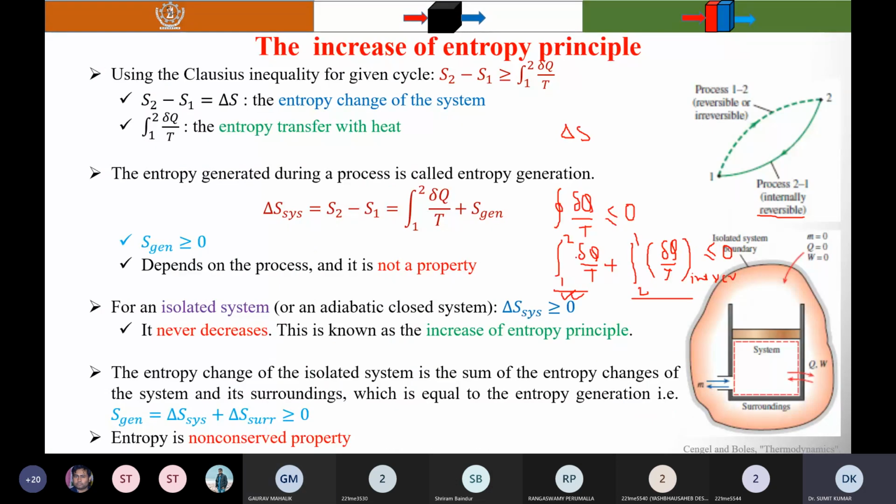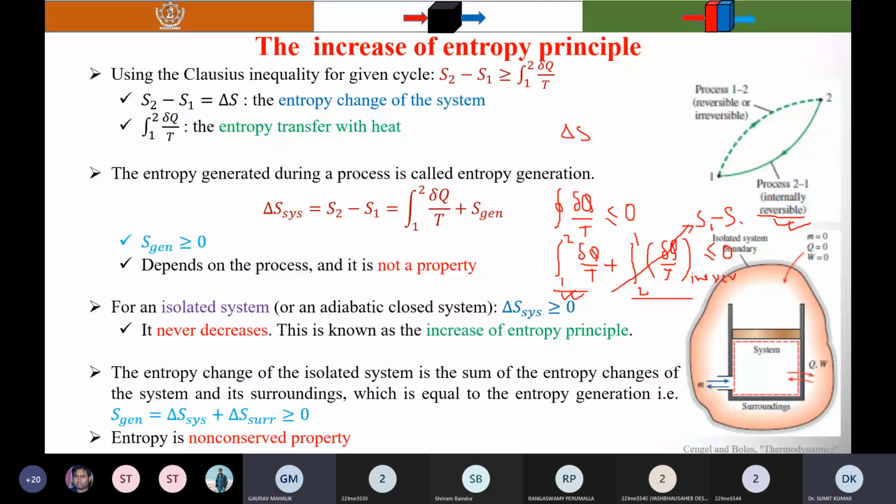Process 1 to 2 may be reversible or irreversible; it is an arbitrary process. But I know that 2 to 1 is internally reversible, so this term equals final minus initial. The final is S1 and the initial is S2, so S1 minus S2 is the delta S.